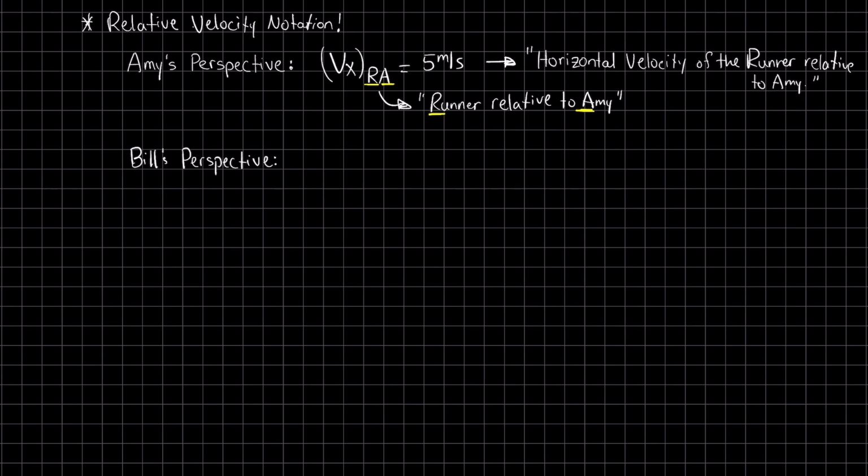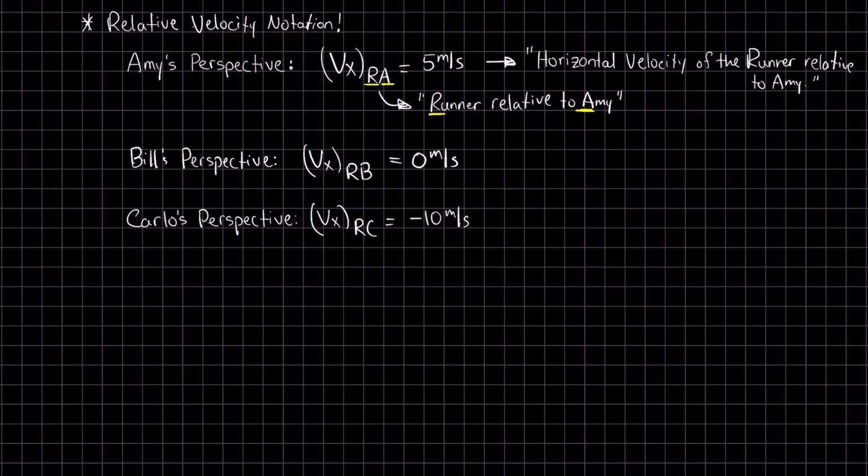Bill, who's moving alongside the runner, would say the runner is moving at 0 meters per second relative to him. So we write this as VXRB. This reads the horizontal velocity of the runner relative to Bill. And he claims the runner is moving at 0 meters per second. Lastly, Carlos, driving faster, would say the runner is moving at negative 10 meters per second relative to him, which we can write as VXRC equals negative 10 meters per second. This tells us that there's no single absolute speed for the runner. Each of these speeds is quote-unquote true in the context of the person observing the runner's motion.